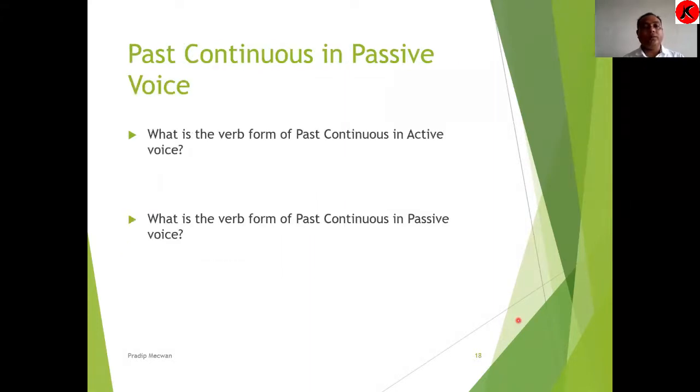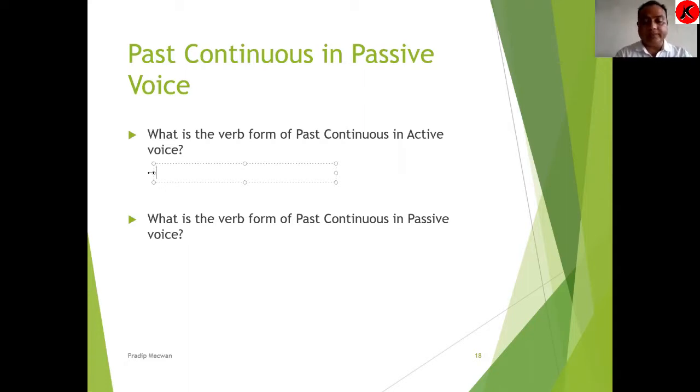Let us discuss one more tense, that is past continuous tense. What is the verb form of past continuous tense in active and passive voice? When I am teaching now, you probably would have thought in your mind what is the verb form of past continuous tense in active voice.